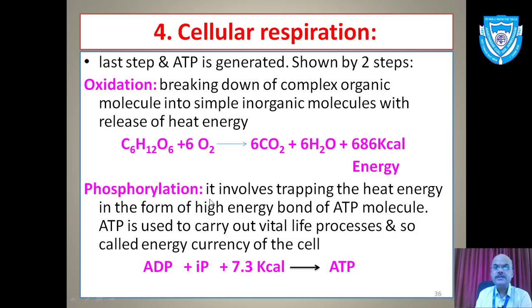Second, the phosphorylation, which involves trapping the heat energy in the form of a high energy bond of the ATP molecule, and here ATP is used to carry out vital life processes, so it is called the energy currency of a cell. I'll repeat, ATP is called the energy currency of a cell. Here one ADP molecule will be joined with inorganic phosphate, consuming 7.3 kilocalorie energy, and that will produce one molecule of ATP. Then ATP is utilized to produce ADP, inorganic phosphate, and 7.3 kilocalorie energy, which will be utilized for different life activities. That's it.